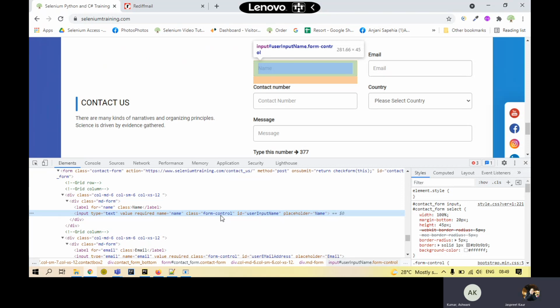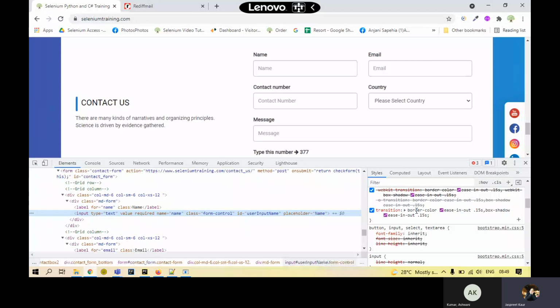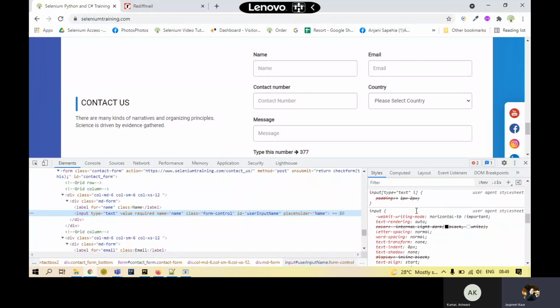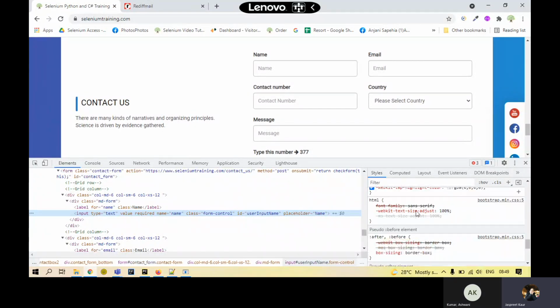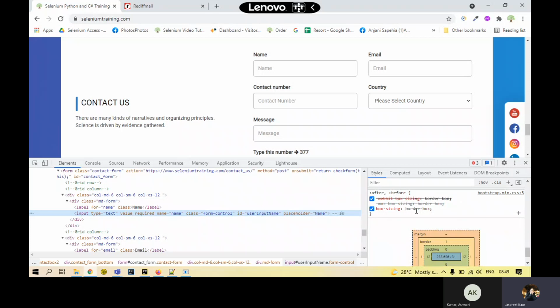So the class name should exist in the code. Here at the right panel, in the styles, all the classes which are used on this website are being displayed. If I change it to any other class which is given, the look and feel will be different.